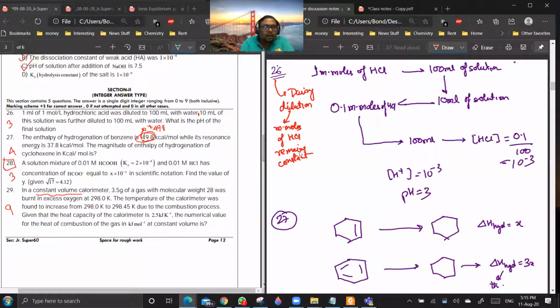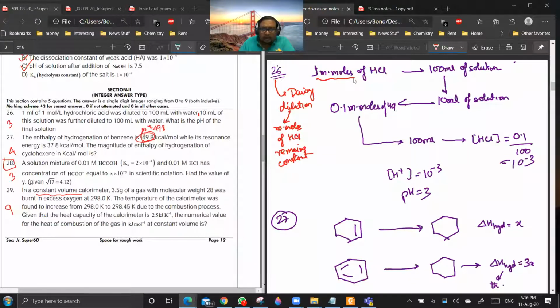So I am saying that I am taking 1 ml of 1 molar HCl, 1 mole per liter is 1 molar. Then how many millimoles have I taken? 1 millimole. Now I have taken 1 millimole of HCl and then I diluted it to 100 ml. How many millimoles of HCl am I still having? 1 millimole only.